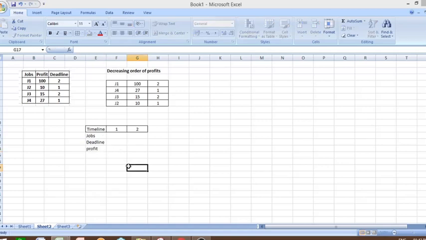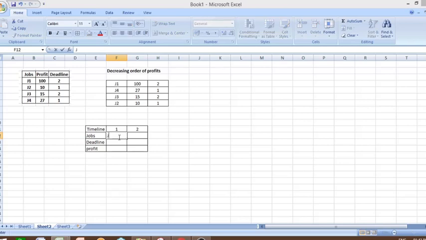Okay, so now we have arranged the input as per the decreasing order of profits. So which is the first job that we will choose? Job 1 with maximum profit, that is 100. What is its deadline? 2. So we will select the first job and we will place it in the first location available.